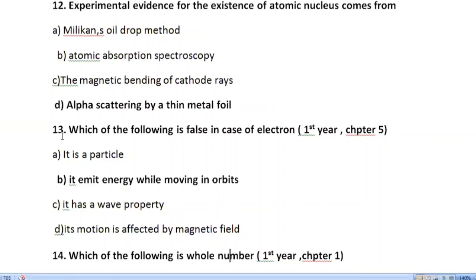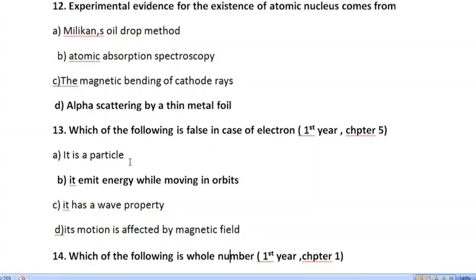The 13th MCQ is: which of the following is false in case of an electron? A, it is a particle. B, it emits energy while moving in orbits. C, it has a wave property. D, its motion is affected by a magnetic field. You know that an electron behaves as a particle as well as a wave. So A and C are correct.